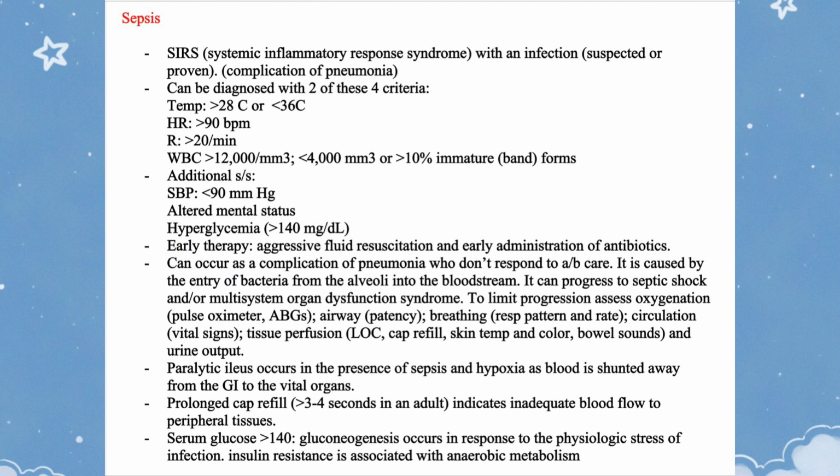Sepsis: SIRS, systemic inflammatory response syndrome, with an infection suspected or proven. A complication of pneumonia, it can be diagnosed with two of these four criteria: temp greater than 38C or less than 36C, HR greater than 90 BPM, RR greater than 20 per minute, WBC greater than 12,000 or less than 4,000, or greater than 10% immature band forms, additionally systolic BP less than 90 mm Hg, altered mental status, hyperglycemia greater than 140 mg/dL.